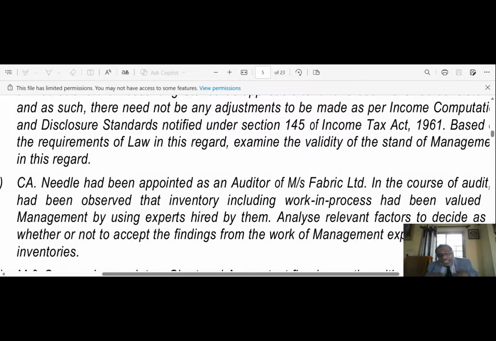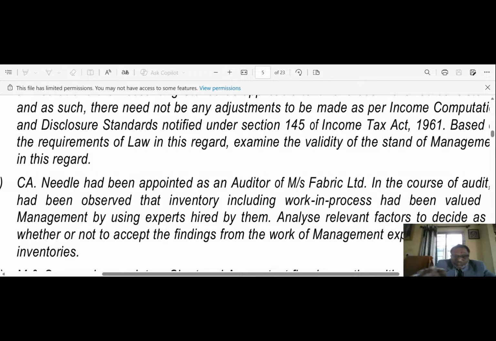The auditor may also consider the following while evaluating the appropriateness of the management expert's work as audit evidence of the relevant assertions. The relevance and reasonableness of that expert's findings or conclusions, their consistency with other audit evidence, and whether they have been appropriately reflected in the financial statements.